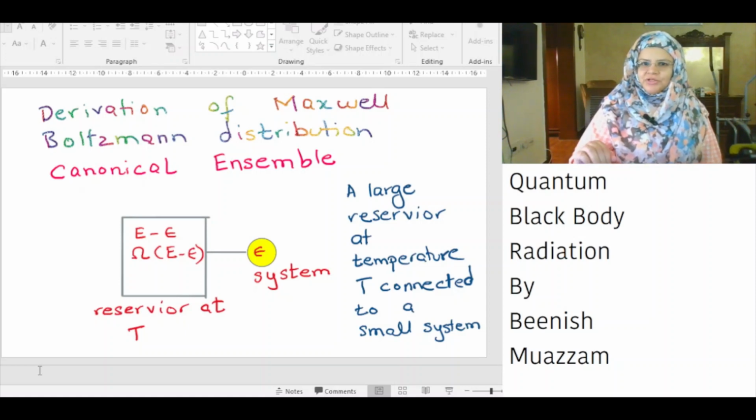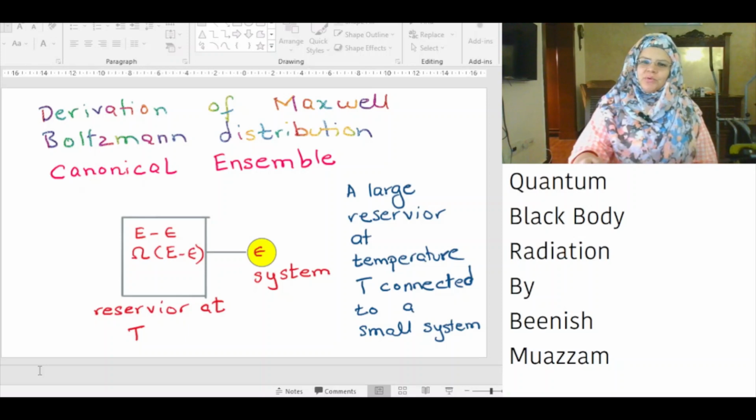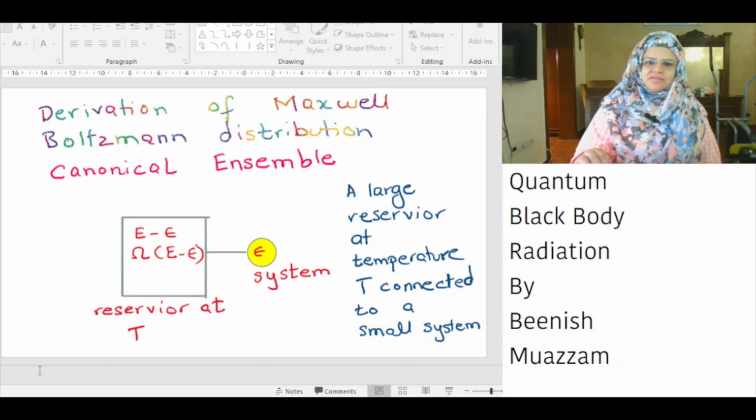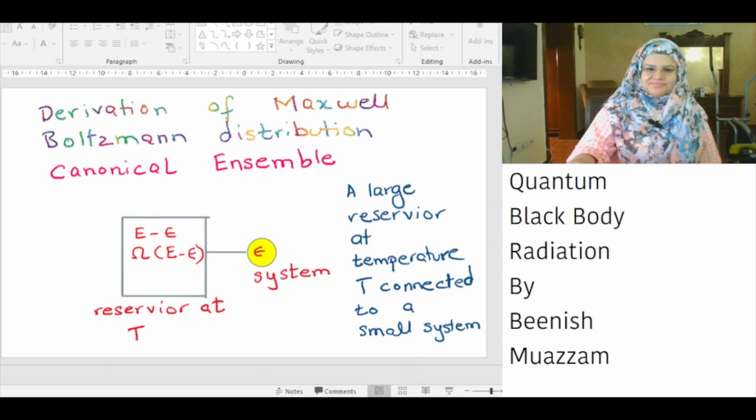We fix the total energy of the system and reservoir to be E. The energy of the reservoir can be taken as E minus epsilon. The energy of the system is taken as epsilon. The situation of a system in thermal contact with a large reservoir is known as the canonical ensemble.